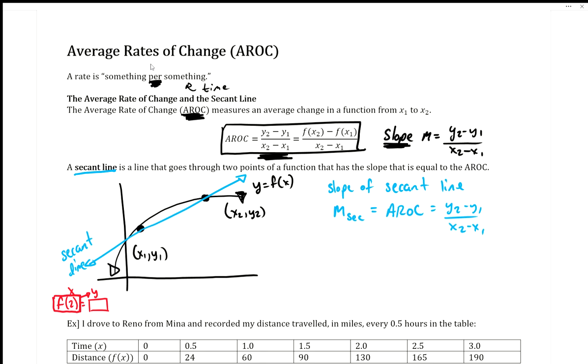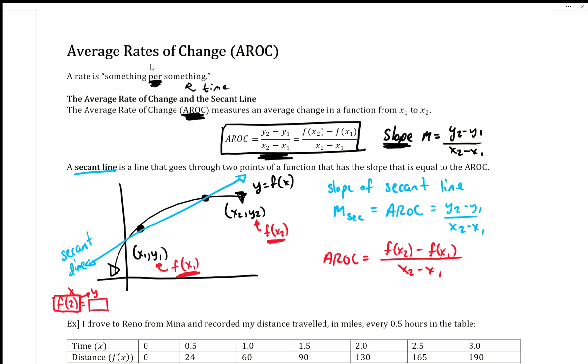In each of these points, y1 is the same thing as f of x1, and y2 is the same thing as f of x2. So our average rate of change is f of x2, minus f of x1, over x2 minus x1. There's where the second equation comes from.